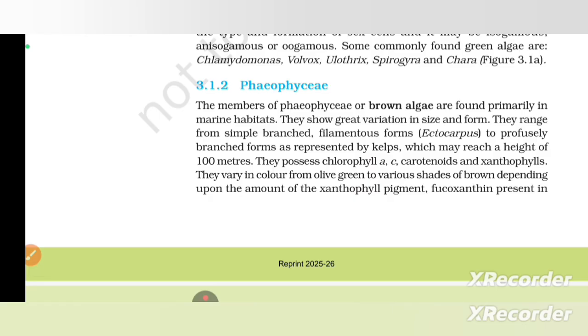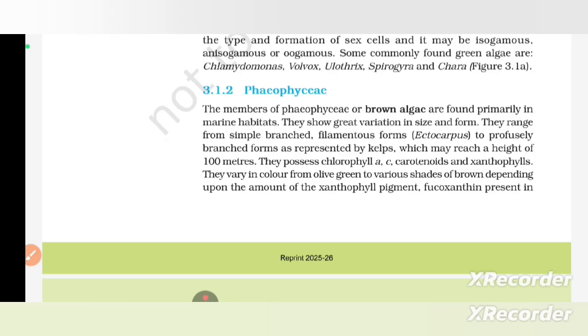Phaeophyceae. The members of Phaeophyceae, or brown algae, are found primarily in marine habitats. They show great variation in size and form. They range from simple branched filamentous forms such as Ectocarpus to profusely branched forms as represented by kelps, which may reach a height of 100 meters. They possess chlorophyll a and c, carotenoids, and xanthophyll. They vary in color from olive green to various shades of brown depending upon the amount of xanthophyll pigment.